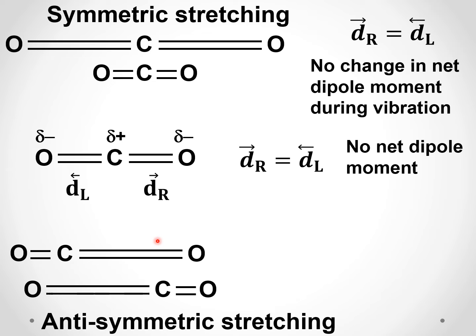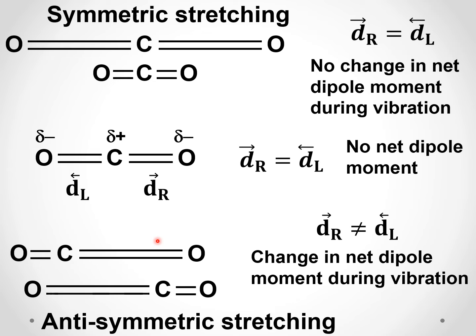And so there is a resultant dipole. There is a change in the net dipole moment during vibration. So anti-symmetric stretching will absorb IR radiation.